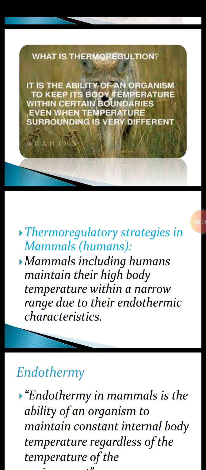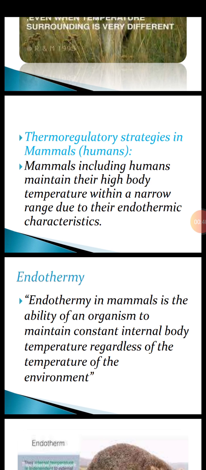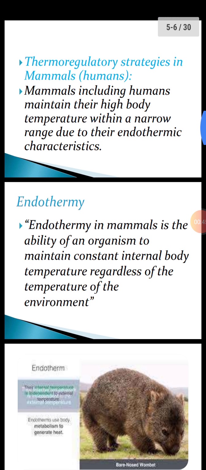Mammals, including humans, maintain their high body temperature within a narrow range due to their endothermic characteristics. And you know what is the body temperature of humans? 37 degrees Celsius. Now, what is endothermy? Its definition is: endothermy in mammals is the ability of an organism to maintain the same constant internal body temperature regardless of the temperature of the surrounding environment.